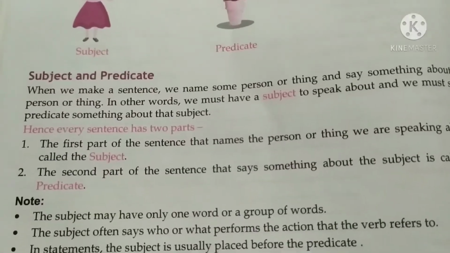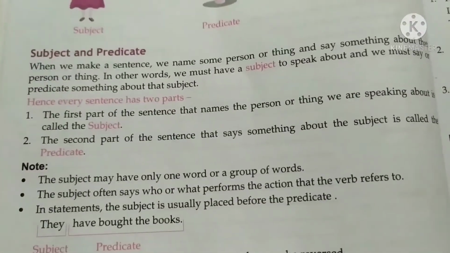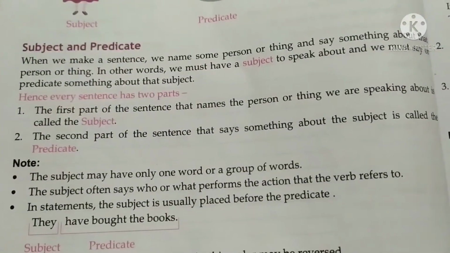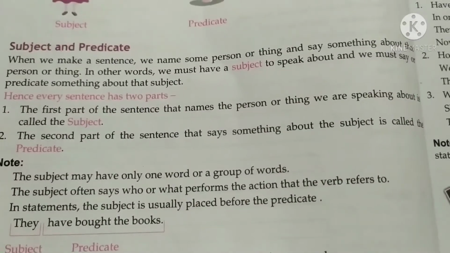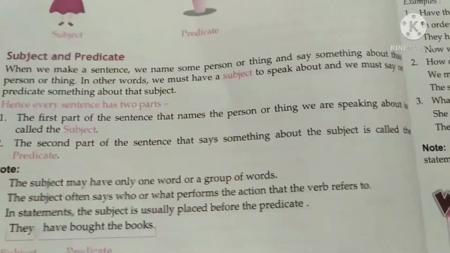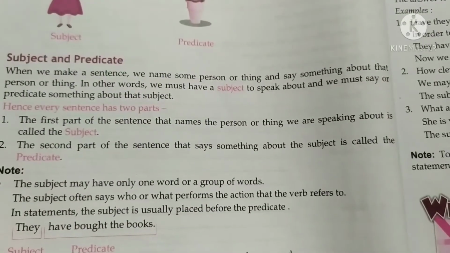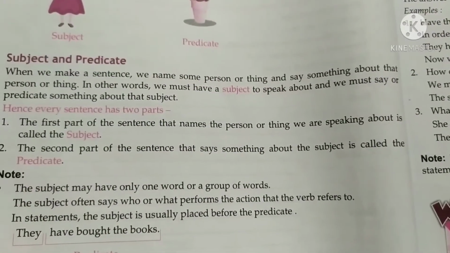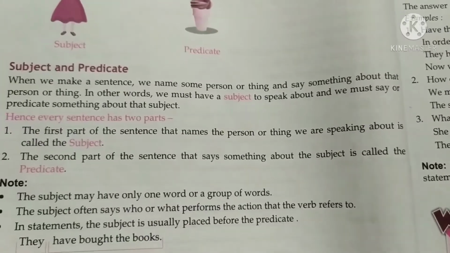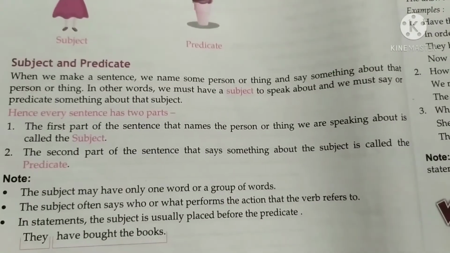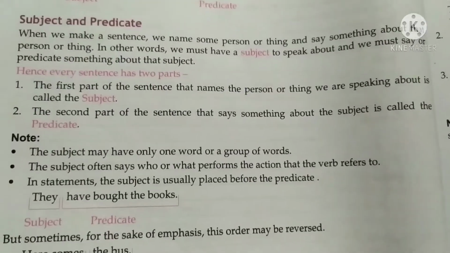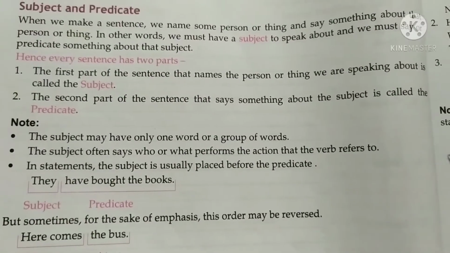So you can see here also from your book, subject and predicate. When we make a sentence, we name some person or thing, and say something about that person or thing. In other words, we must have a subject to speak about, and we must say or predicate something about that subject. So hence every sentence has two parts, as already explained. So note this, we will read it and you read this one.